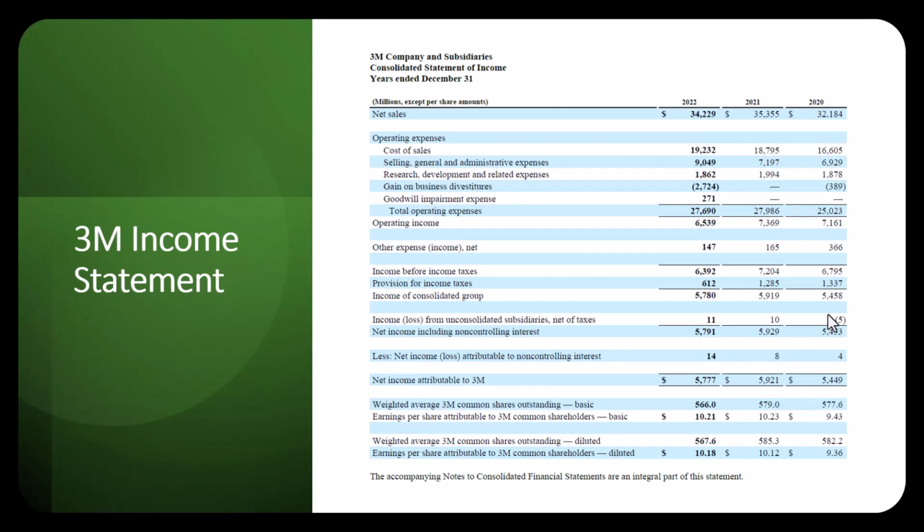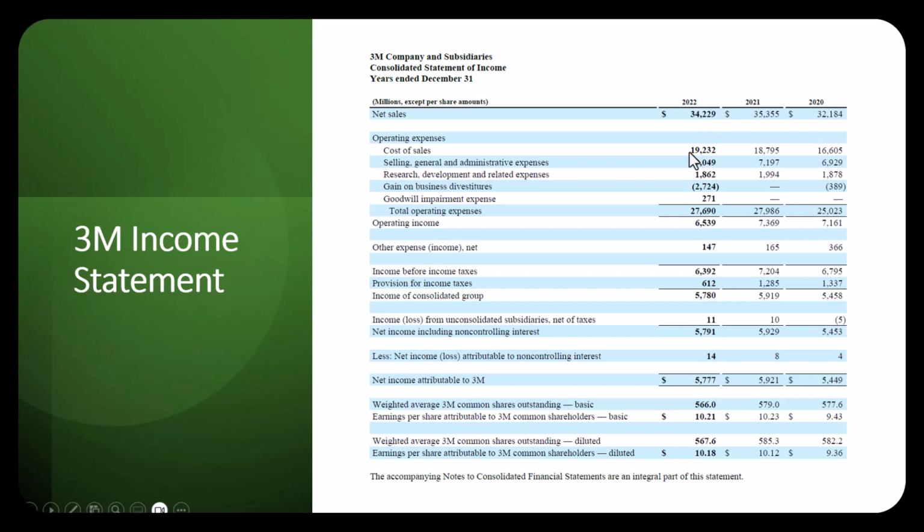This is 3M's financial statements for 2022. If you look about 2/3 of the way down where I'm running my mouse along here, it says we have less net income or loss attributable to the non-controlling interest. And you can see the amounts for the 3 years there. So if you look at this net sales number up here, for example, this is 3M's parent company revenue plus all of the subsidiaries' revenue, the whole 100%.